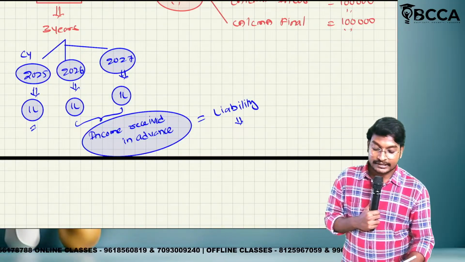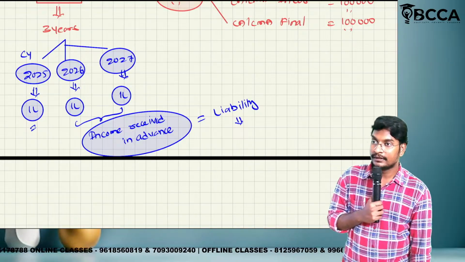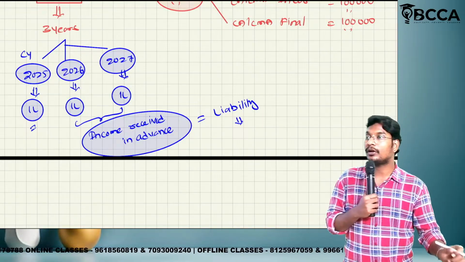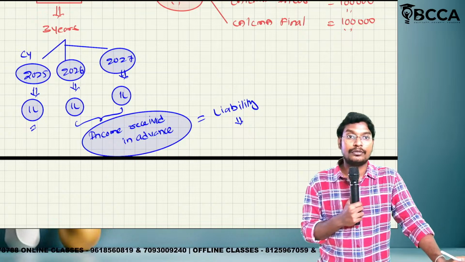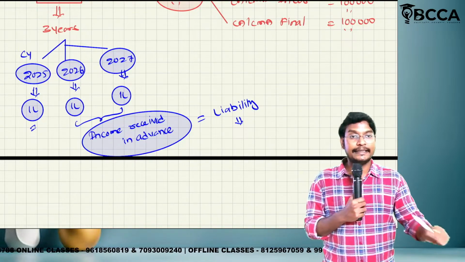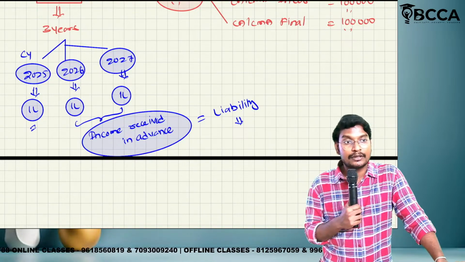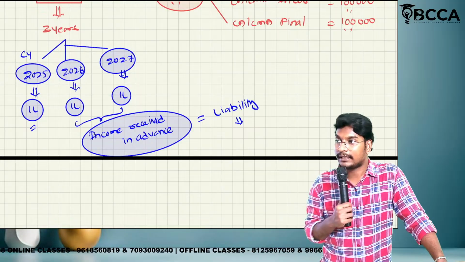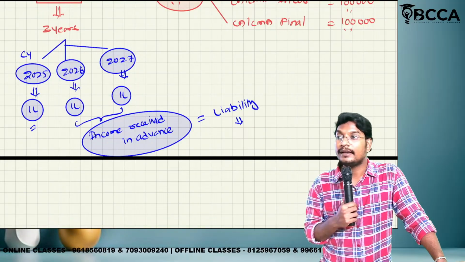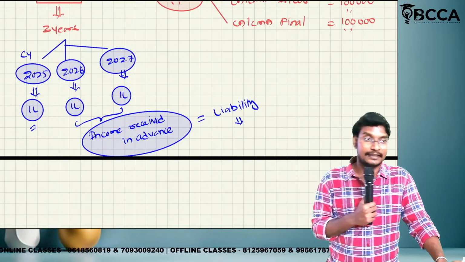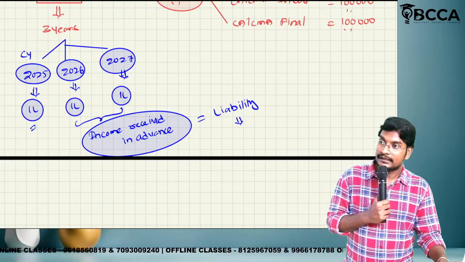So totally we have received how much amount? 3 lakhs. So in that current year P&L account, how much amount we will show? We will show only 1 lakh in the current year P&L account. But the remaining 2 lakhs will be shown in the balance sheet liability side. Balance sheet liability side. Okay guys?